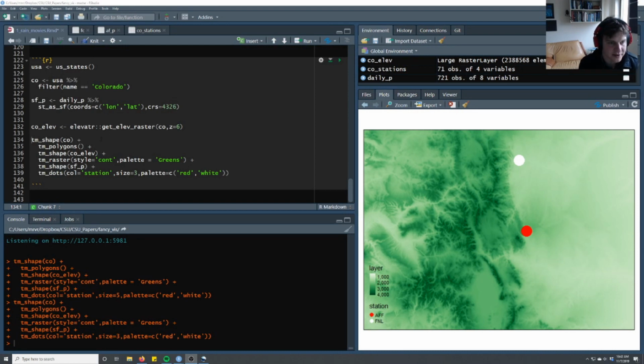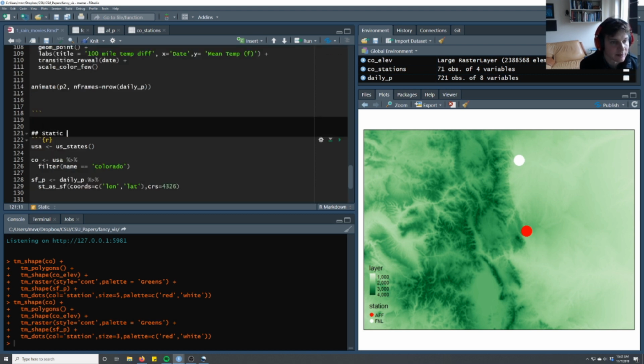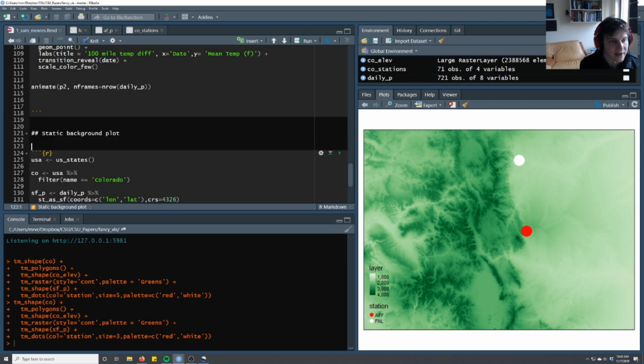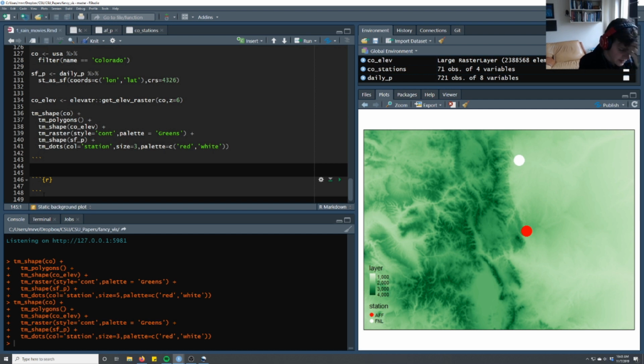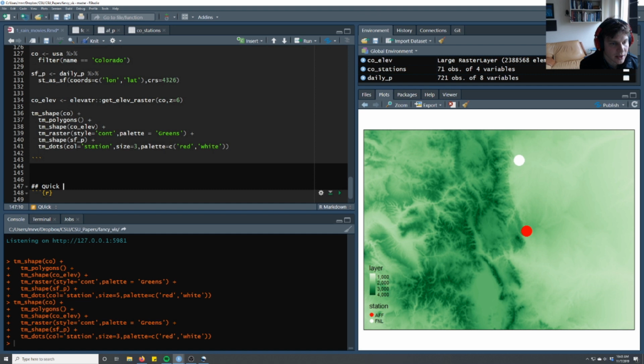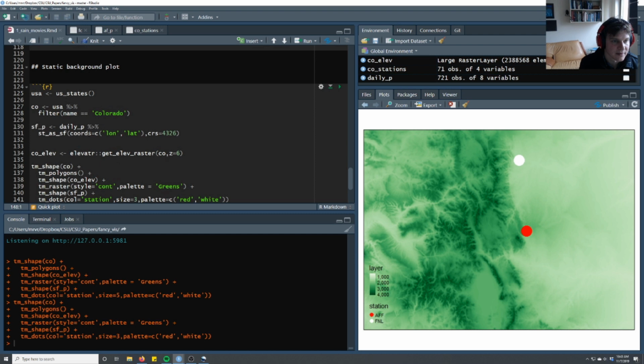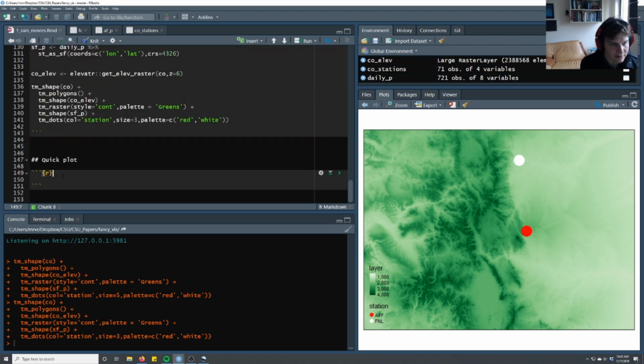Okay, after fine-tuning some of the style, now we have something that I think actually looks relatively nice. And so now we have this elevation map and our 2 stations, and what we want to do now is make a video where these flash only when it's raining. And so to do that, let's just go ahead and label this chunk the static background plot. We're going to use a different animation package, just called animation, which is actually the package that gganimate is built off of. And once again, we're going to go ahead and slice this data just so that we don't generate it a million times.